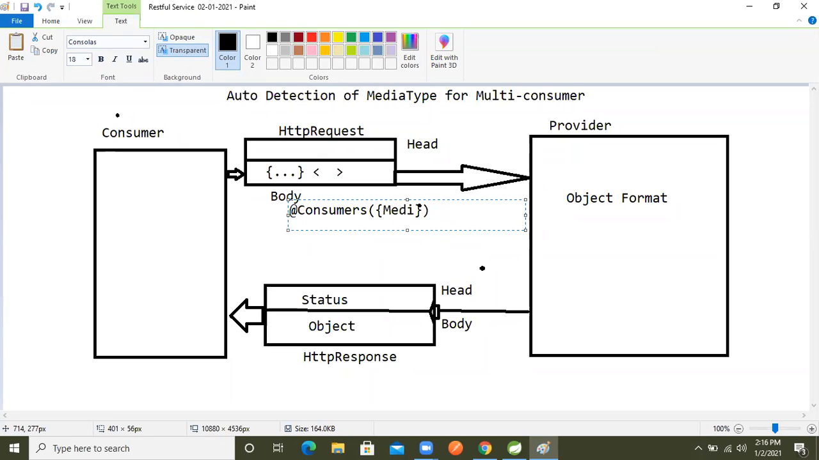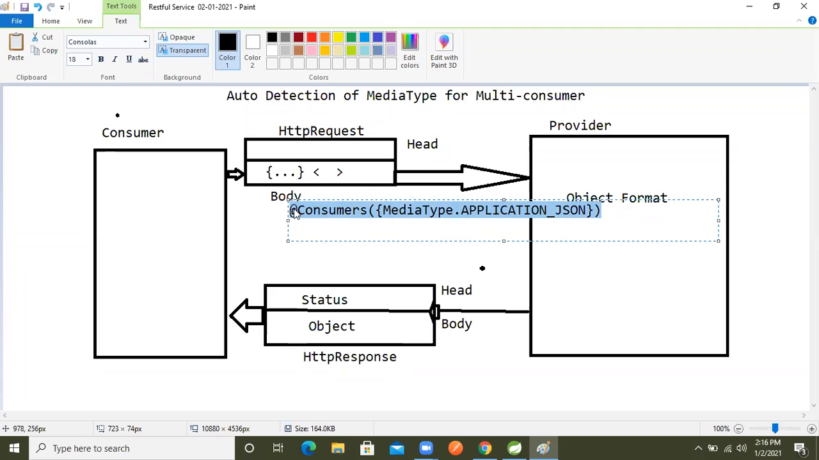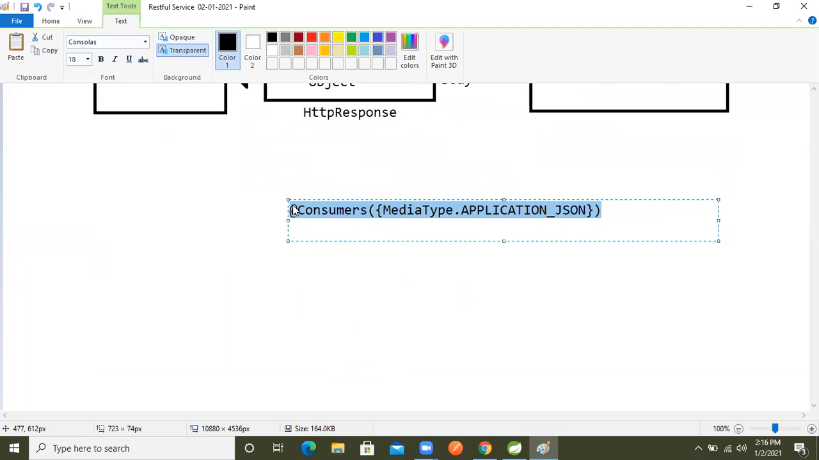MediaType.APPLICATION_JSON. Here I'm taking this one. Just understand, to consume the data from the request body, we are using the @Consumes annotation. So now I'm taking it here, because there is no space there.